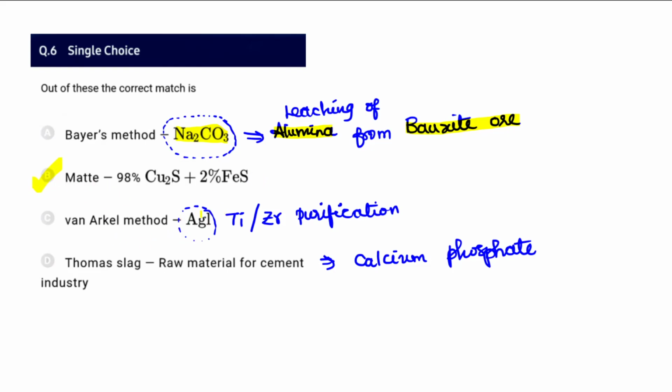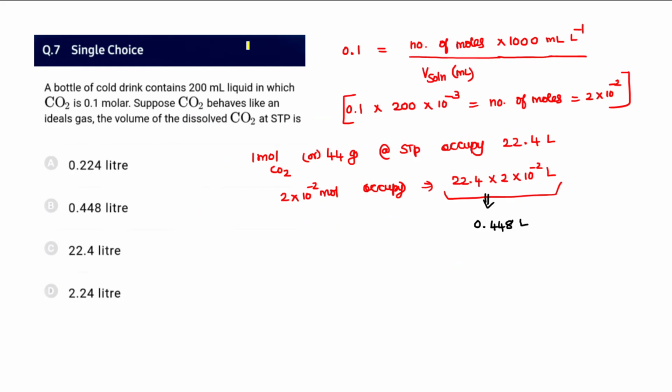And the Van Arkel method is not for AgI. It is for titanium or zirconium purification. Thomas slag, generally we call calcium phosphate as Thomas slag. So therefore the sixth one, option B.